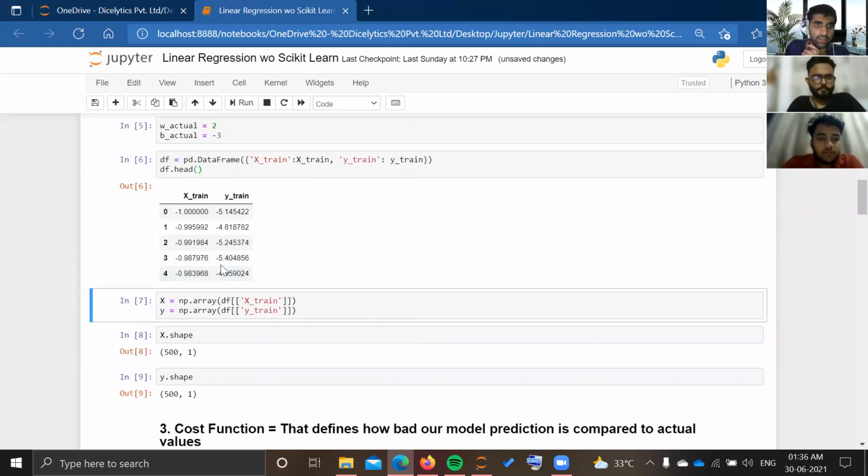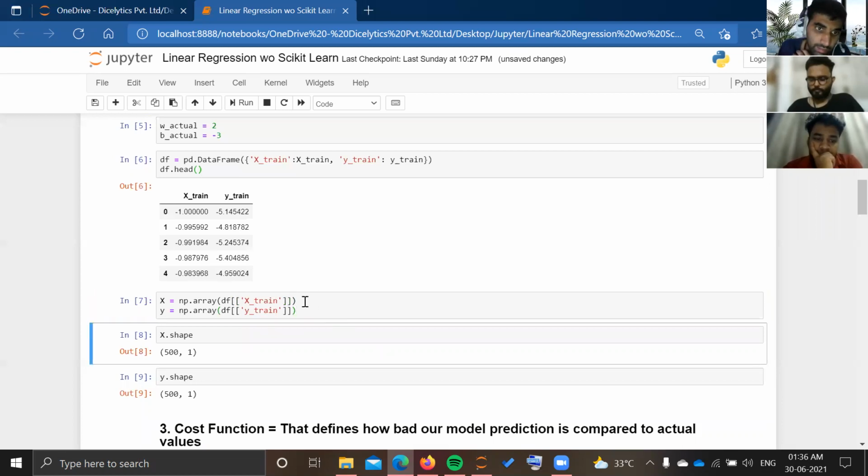After that, I have made an array out of each column. You can see that for capital X, I have made the array of the x train column, and for y, I have made the array of the y train column. Here you can see that I have used two square brackets. Why? I have used these two square brackets so that the shape of the array will be 500 by 1.